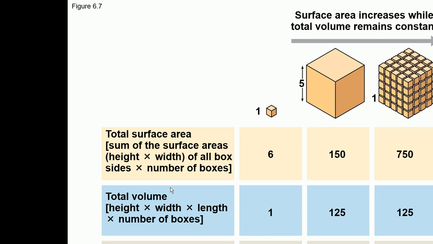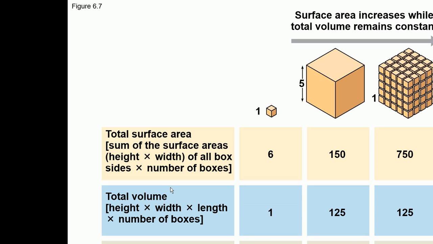If this exchange of the material going across the plasma membrane stops, then the cell will die. So it's very important to maintain the surface area to volume ratio high. If the surface area to volume ratio is high, what does that mean? It means that there is more surface area of the cell through which the exchange can take place.